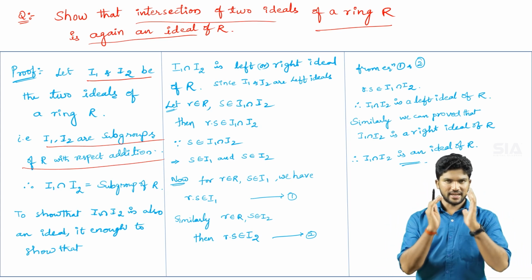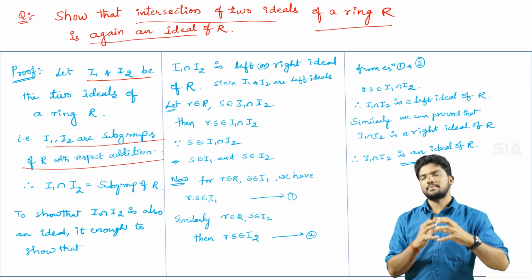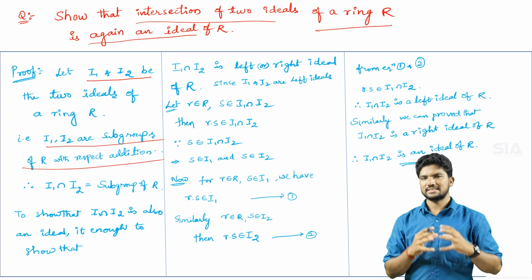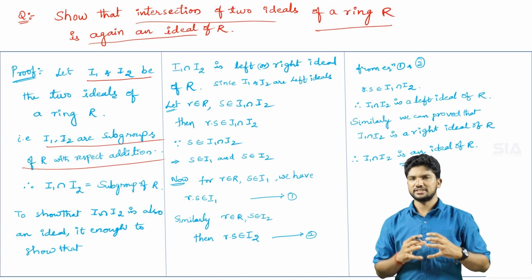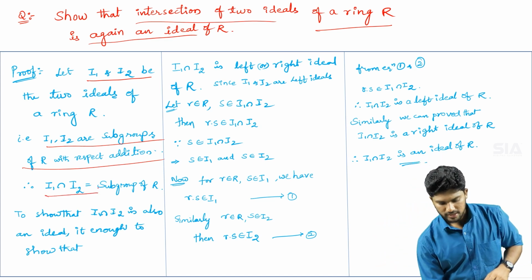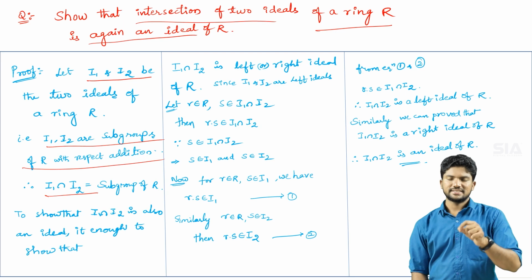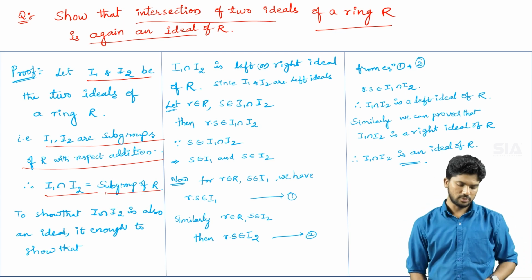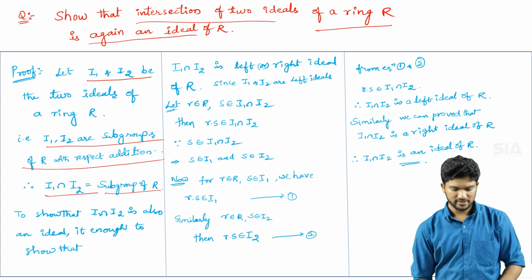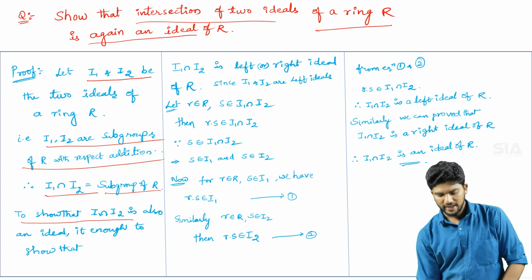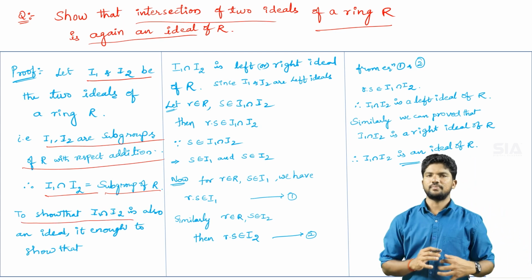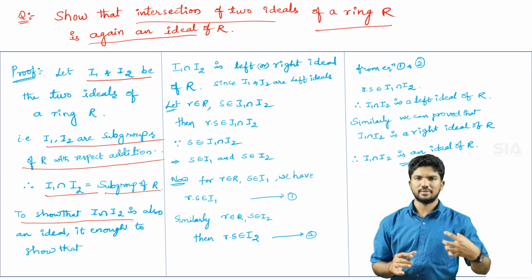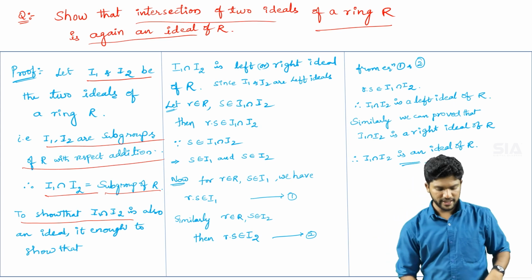Why? Because in the ring condition, R comma plus is a group under addition. So therefore I1 intersection I2 is a subgroup of capital R. Their intersection is also a subgroup whenever those two ideals are subgroups. To show that I1 intersection I2 is also an ideal, so it is enough to show